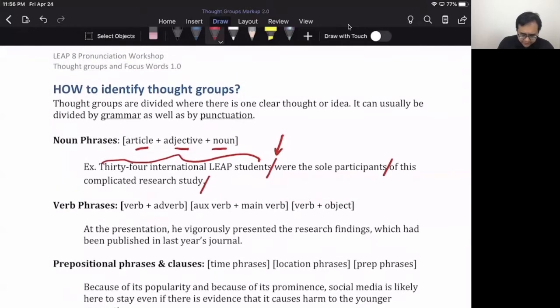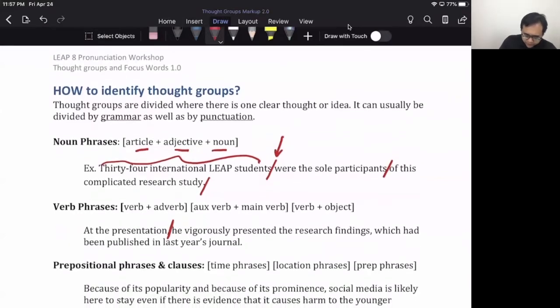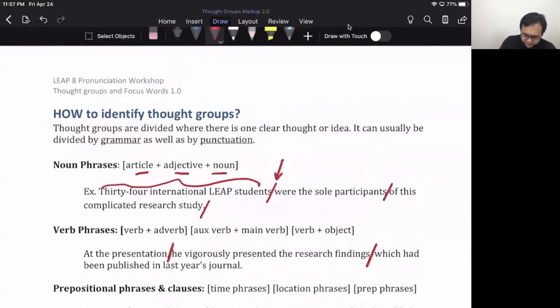The other time grammar helps us is when we look at verbs, okay? Actions. The verbs, adverbs, auxiliary verbs for different tenses, we tend to keep all that together. And sometimes if it's not too long, we'll put the verb and object together as well. So here's an example. At the presentation, there's my first idea, when. What did he do? He vigorously presented the research findings, okay? Now we could divide this up a couple ways. We could make this one big thought group. What did he do? He vigorously presented the research findings. We got the verb and the object.